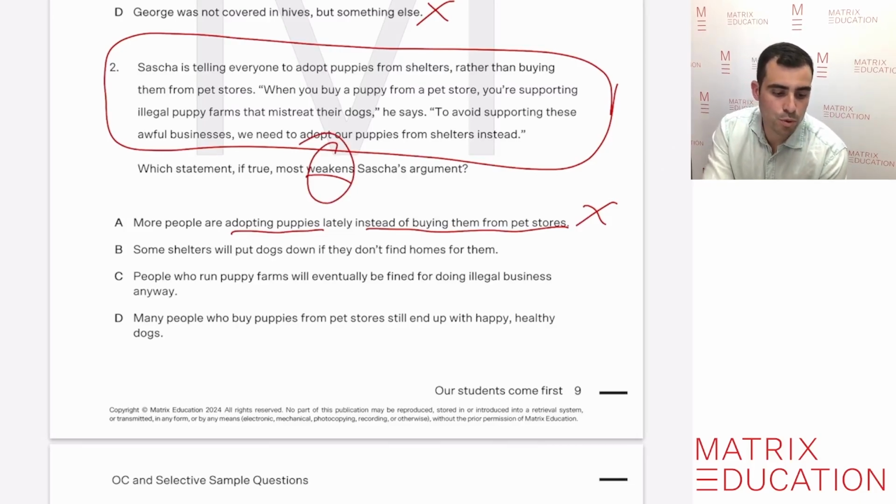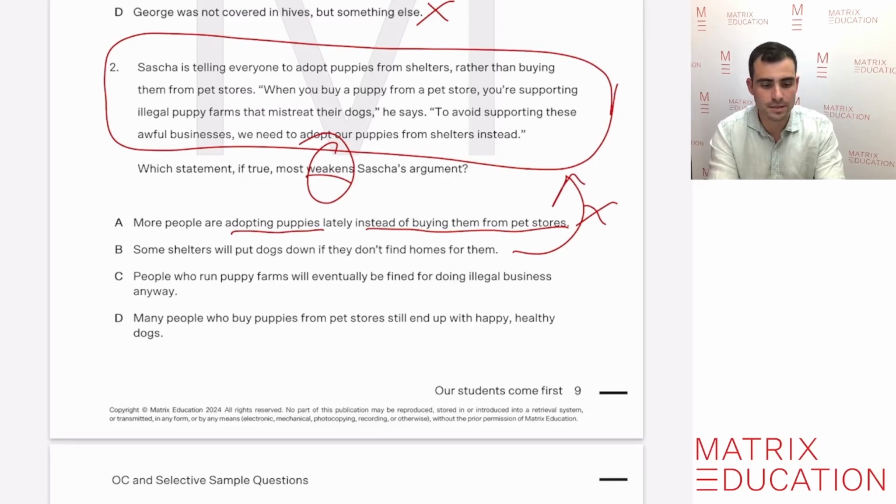B, some shelters will put dogs down if they don't find homes for them. So if we had that statement within here, would that weaken it? Well, yes, because we're talking about here that we should adopt our puppies from shelters instead. And this one is talking about how shelters can put their dogs down if they can't find homes for them. So that could weaken the argument. But just to double check, let's look at the other two responses.